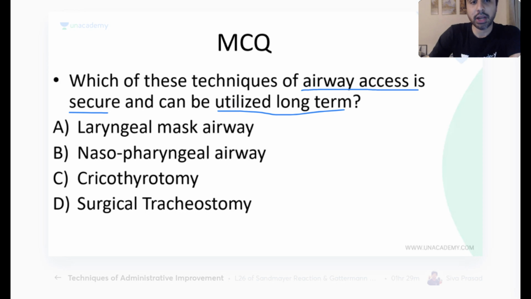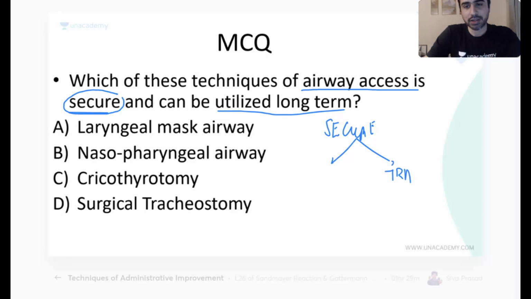Now understand what is the meaning of secure airway. Secure means something that will remain in place under normal circumstances, something that the patient cannot dislodge. And for all practical purposes, there are only two secure airways. Which are they? When I say secure airway, which are the two secure airways that I need to know? There are only two for all practical purposes. Yes, you can answer in the chat quickly.